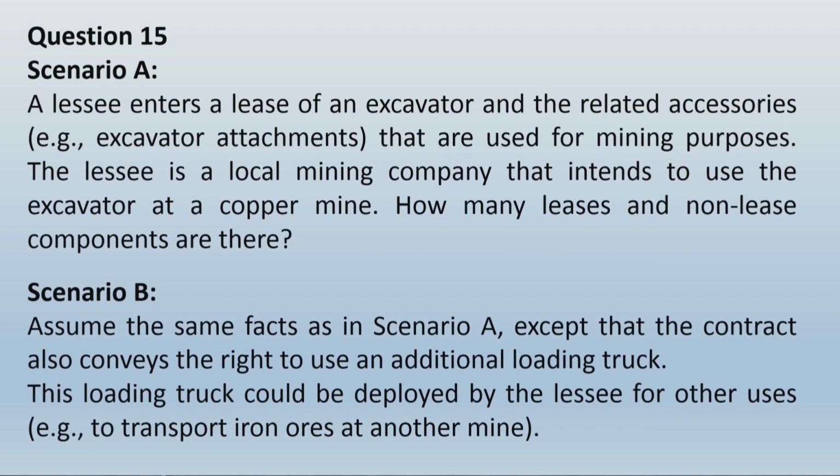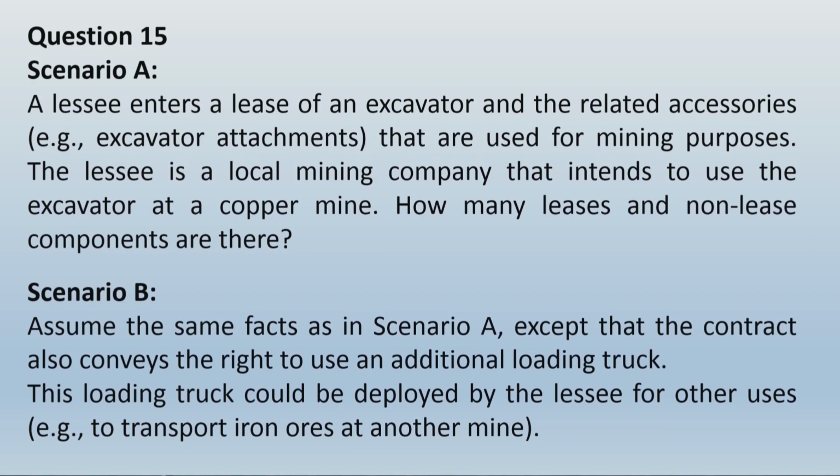Scenario A says, a lessee enters a lease of an excavator and the related accessories, for example, excavator attachments that are used for mining purposes. The lessee is a local mining company that intends to use the excavator at a copper mine. How many lease and non-lease components are there?